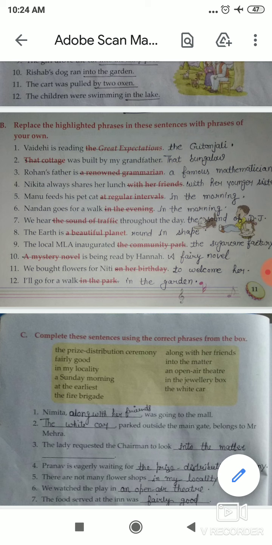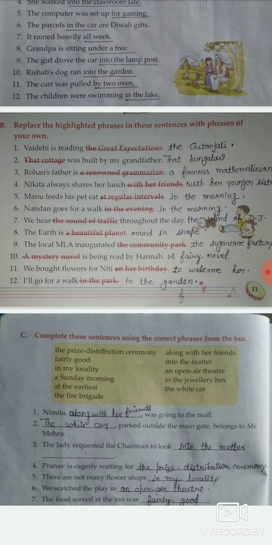Okay, so students, now next number 3. Number 3 is: the lady requested dash the chairman to look, and we use the phrase "into the matter." Okay, so students, after that the sentence is like that: the lady requested the chairman to look into the matter.